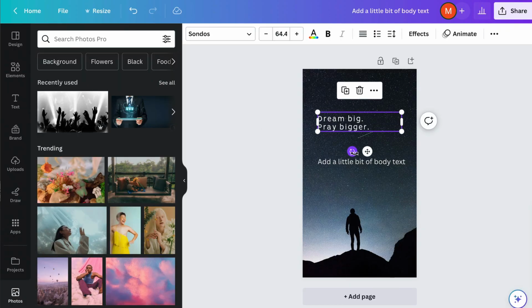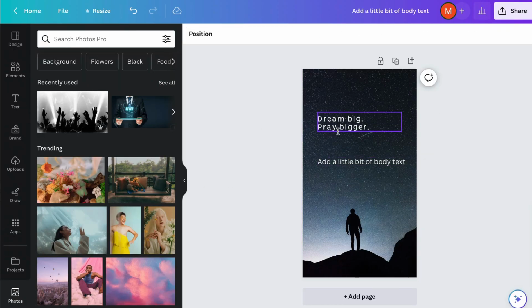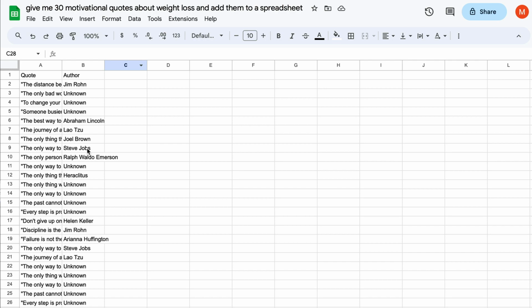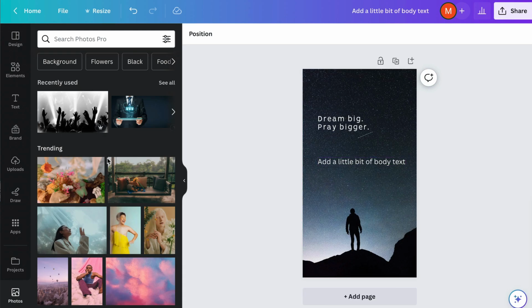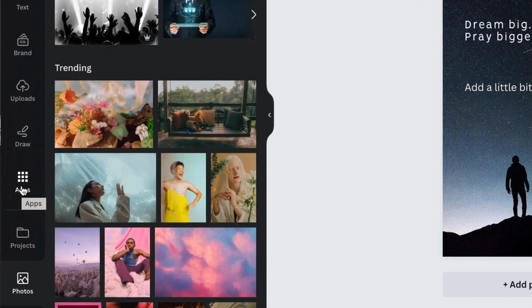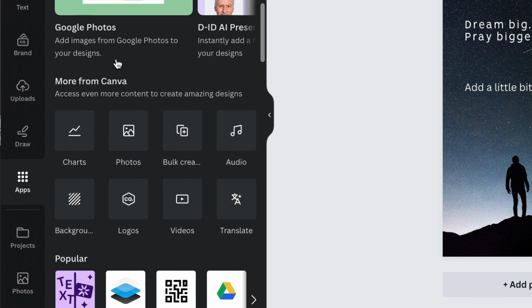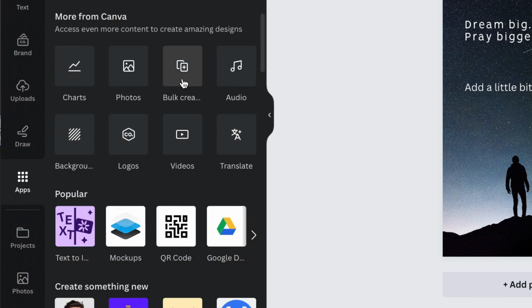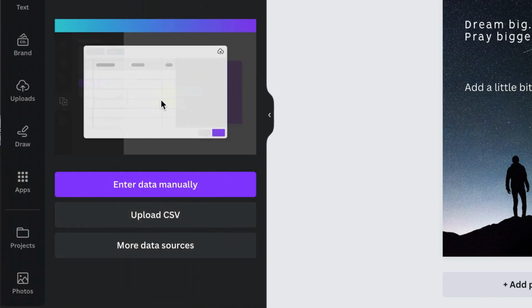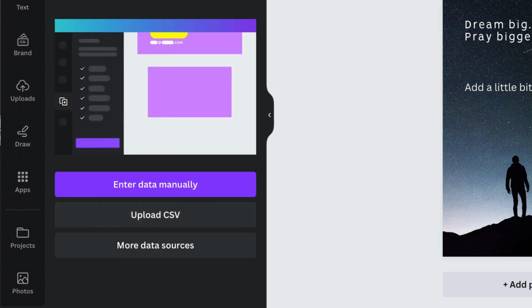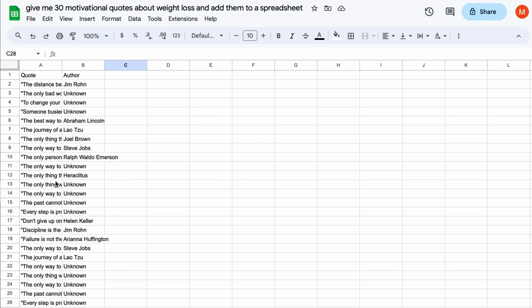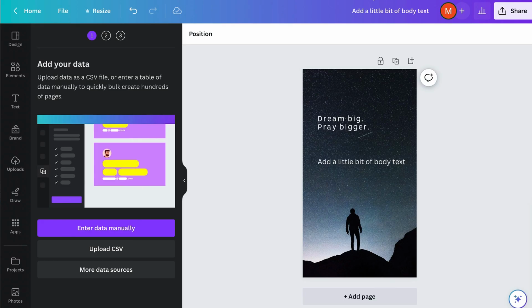So we've got two text boxes here. Now what we want to do is get all the content from your spreadsheet added into fields here. I'll show you how to do that automatically. So on the left hand side, click on Apps, then scroll down to More from Canva, click on Bulk Create, and now we upload the CSV file that we downloaded from Google Sheets. So this file here, we've downloaded it to our computer. Now we want to upload it to Canva.